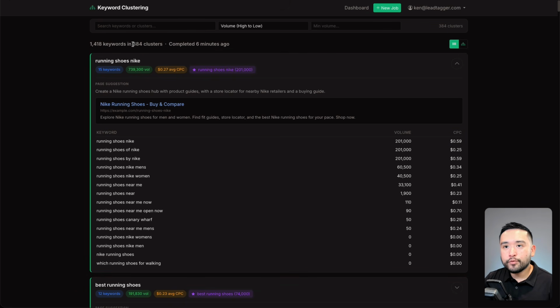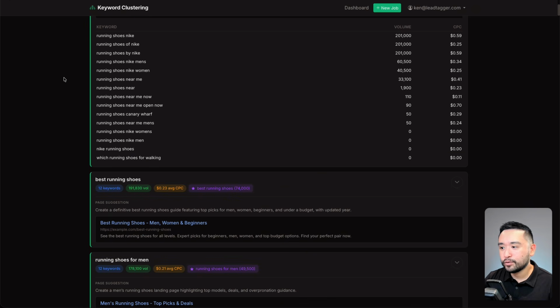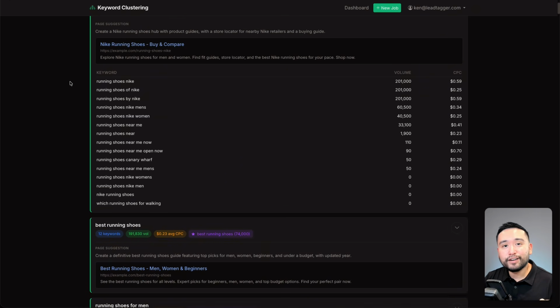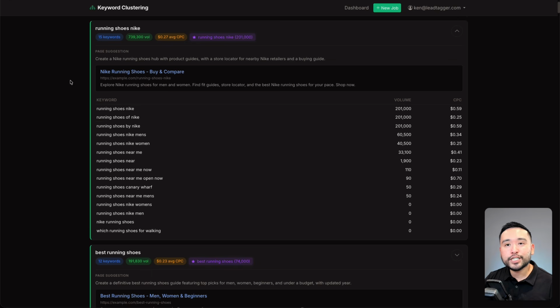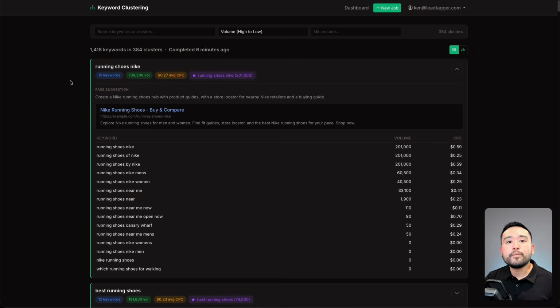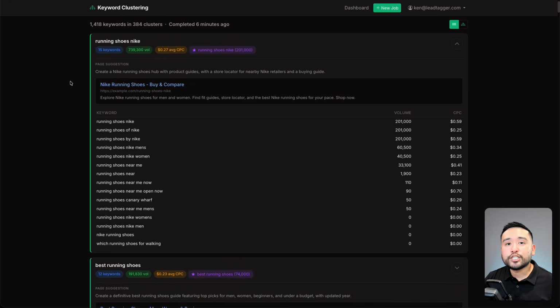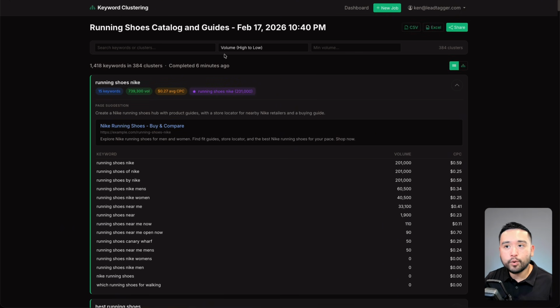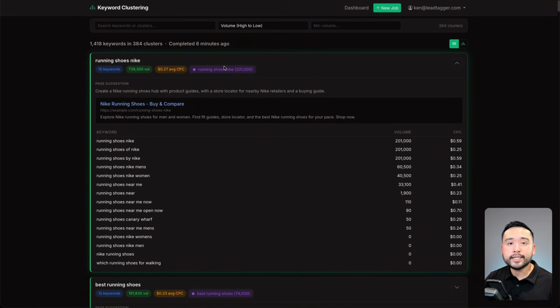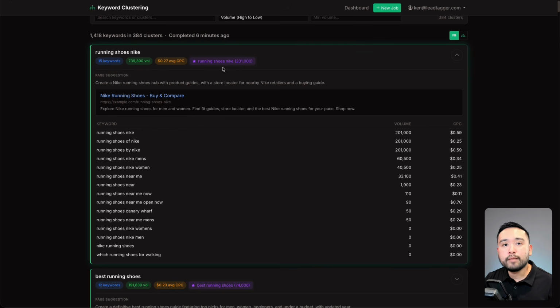Now, if you remember, there are close to 400 clusters that the tool found. So we have months worth of content that we can publish on our website to build that topical authority and tell Google and large language models that our site is a trustworthy source for whatever topic, and that will help improve our keyword rankings and also increase the number of times we get mentioned in AI responses.